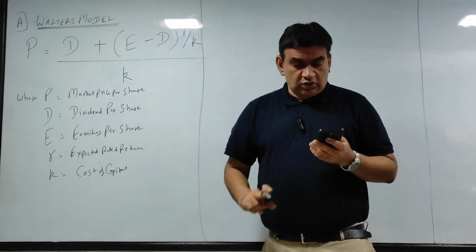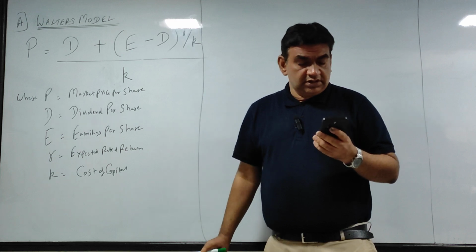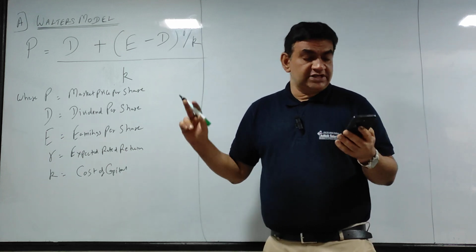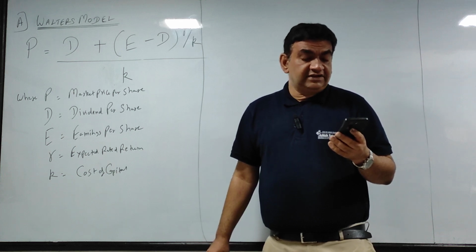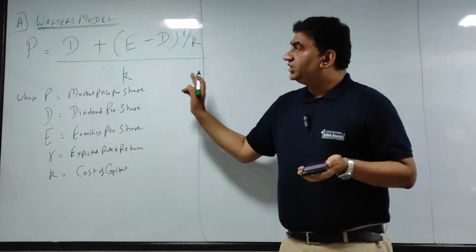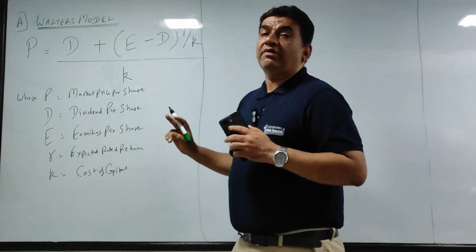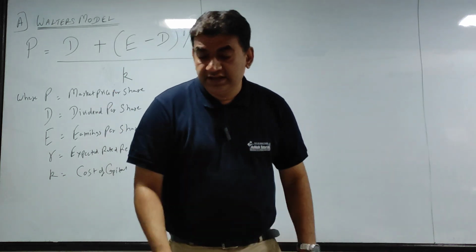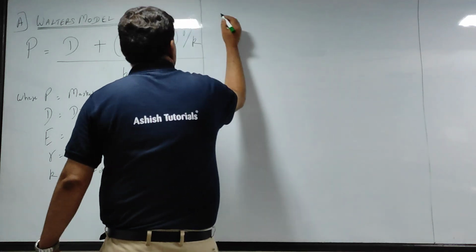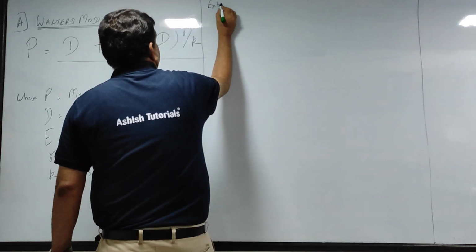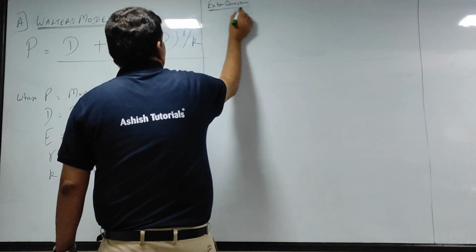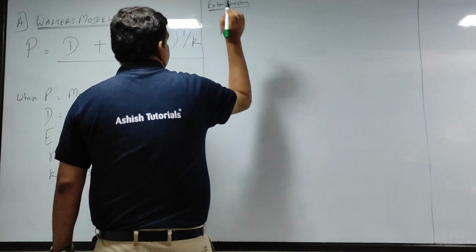According to Walter's model, as I told, I'm just taking one sum on Walter. What should be the price per share, that is P, market price per share, if the dividend payout ratio is 25%? Dividend payout ratio is not in the formula, but it will be required for calculating D. Okay, first, let's write the formula again. Now, this is the extra question I have made, and we are solving it to make the concept easy.